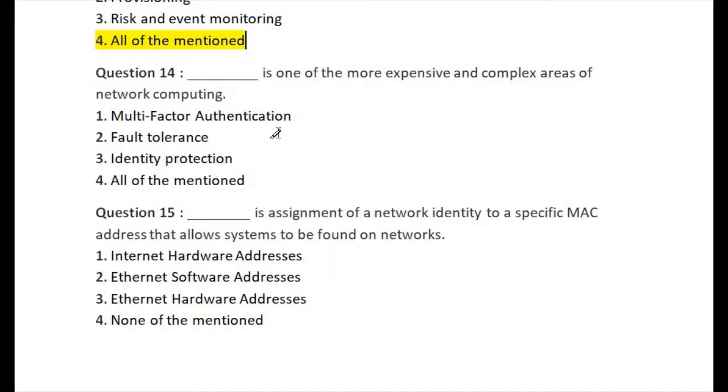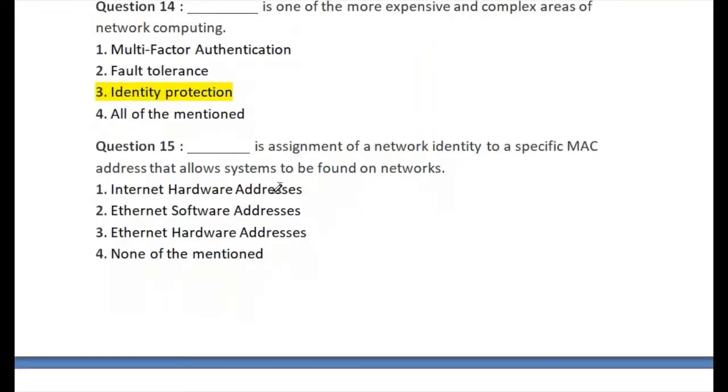Let's go for question number 14. Blank space is one of the more expensive and complex areas of network computing. First one is multi-factor authentication, second one is fault tolerance, third one is identity protection, and fourth one is all of the mentioned. So the right answer of question number 14 is option number 3, identity protection. This is the right answer of question number 14.